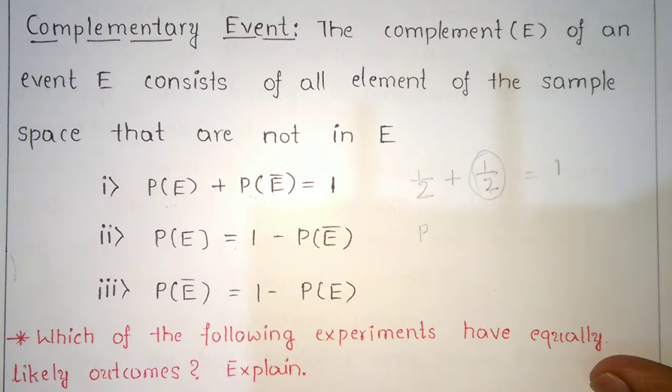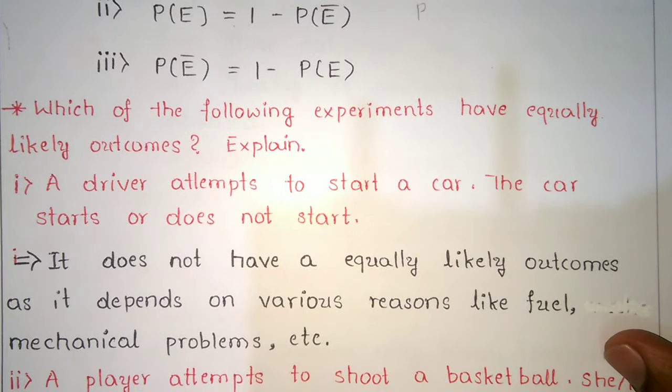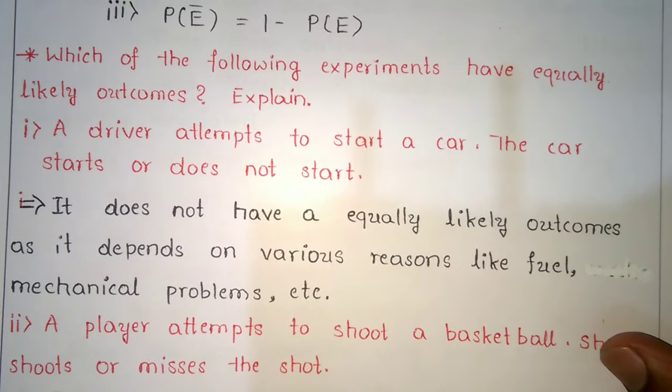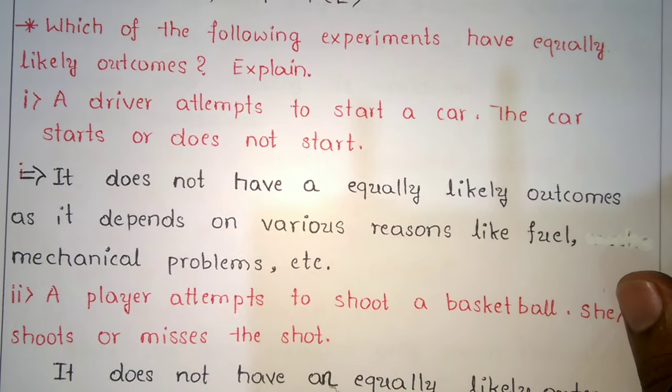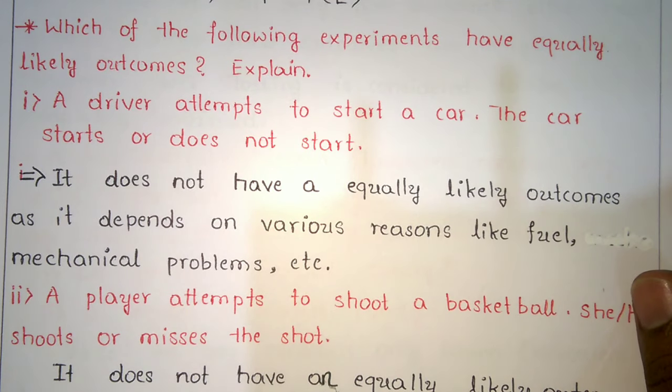Now let us go through some applications. Which of the following experiments have equally likely outcomes? Explain. A driver attempts to start a car. The car starts or does not start.